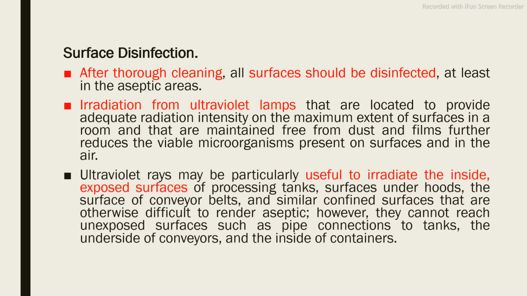This type of UV lamp you can see in different working areas, useful to irradiate the inside and exposed surfaces of processing tanks, surfaces under the hoods, surfaces of conveyor belts, and similar confined surfaces that are otherwise difficult to render aseptic. However, they cannot reach unexposed surfaces such as pipe connections or tanks, the underside of conveyors, and the inside of the containers. So whatever surfaces are exposed, each and every surface is disinfected by means of the UV radiations.